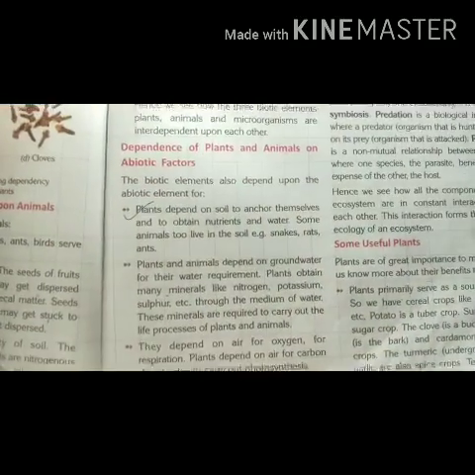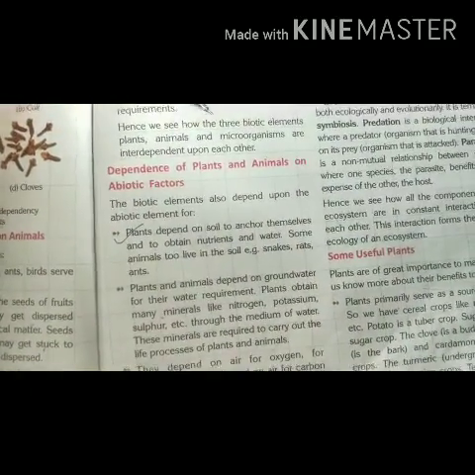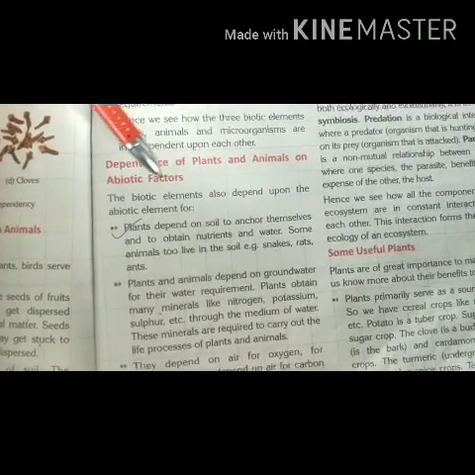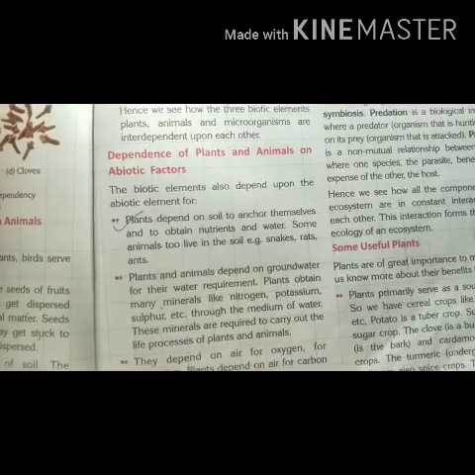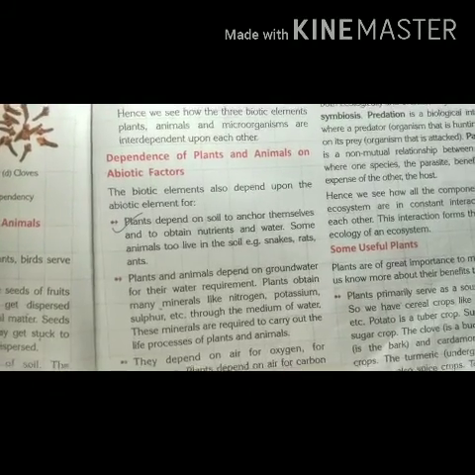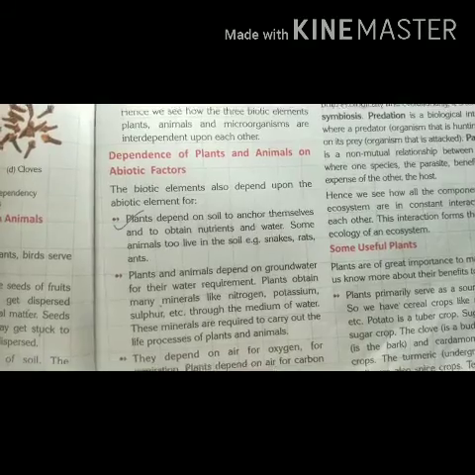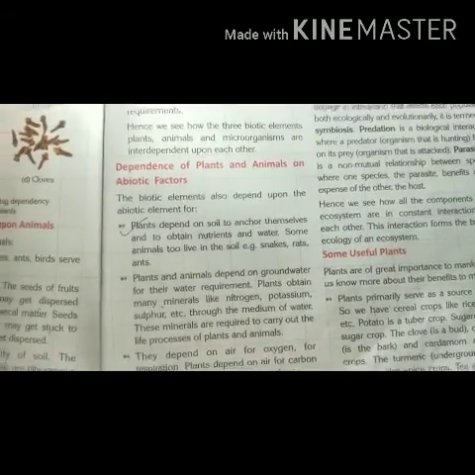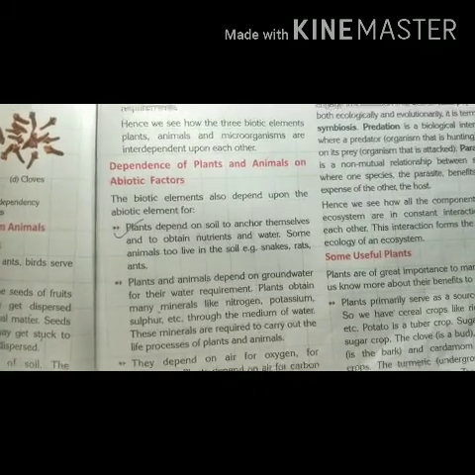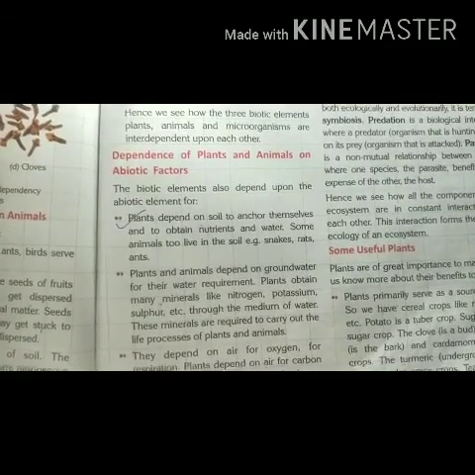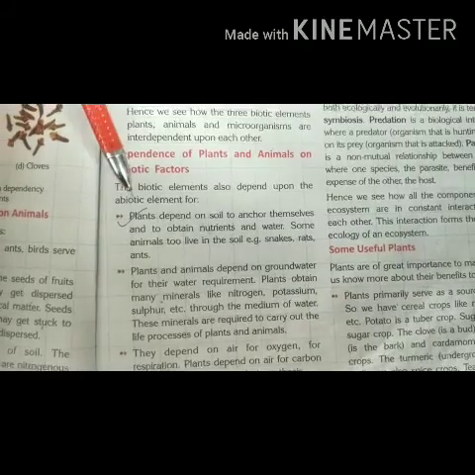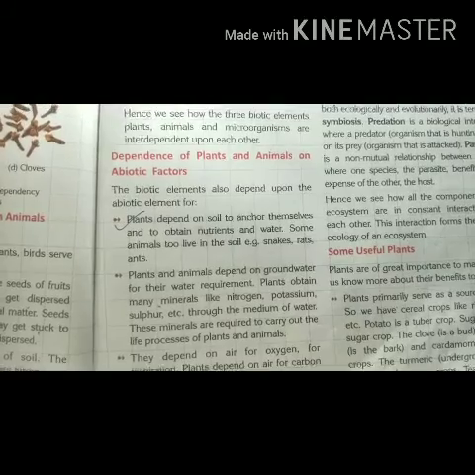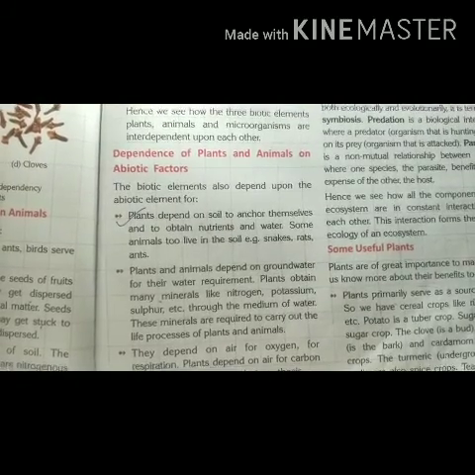Now with this topic you can see how plants and animals are both dependent on abiotic factors. As I told you all, the non-living factors are known as abiotic factors. Abiotic factors include water, soil, land, etc. So how are they both dependent on abiotic factors? Plants depend on soil because they grow in it. Animals depend on groundwater for their water requirement.